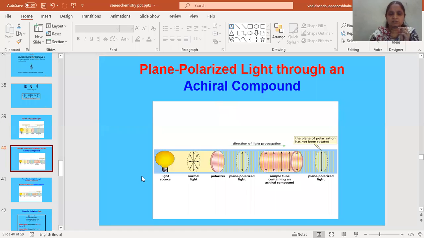So when we pass the normal light through the polarizer, that is prism, then the light will become plane polarized light. The waves will be in one direction. In plane polarized light, all the waves will come into the one direction.